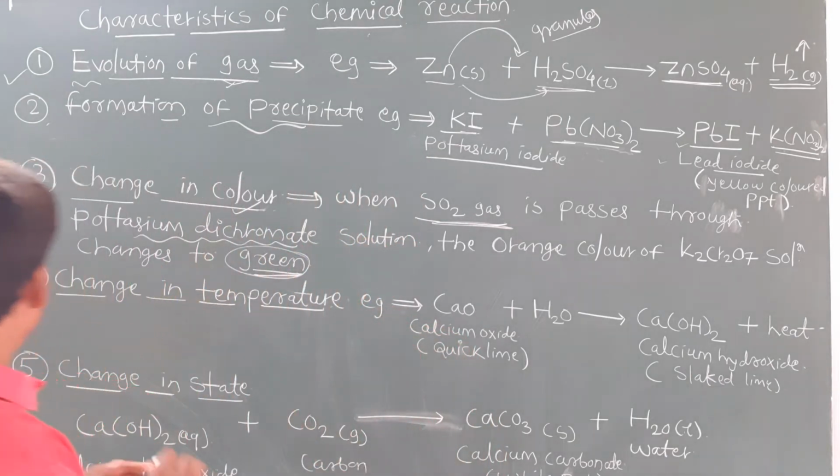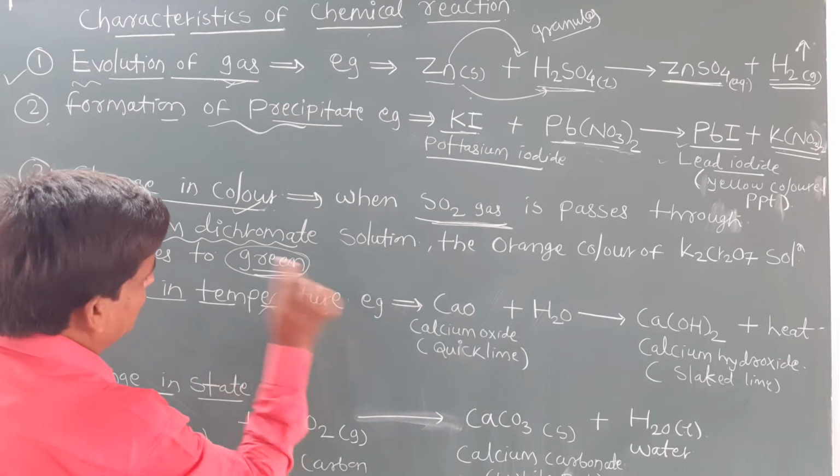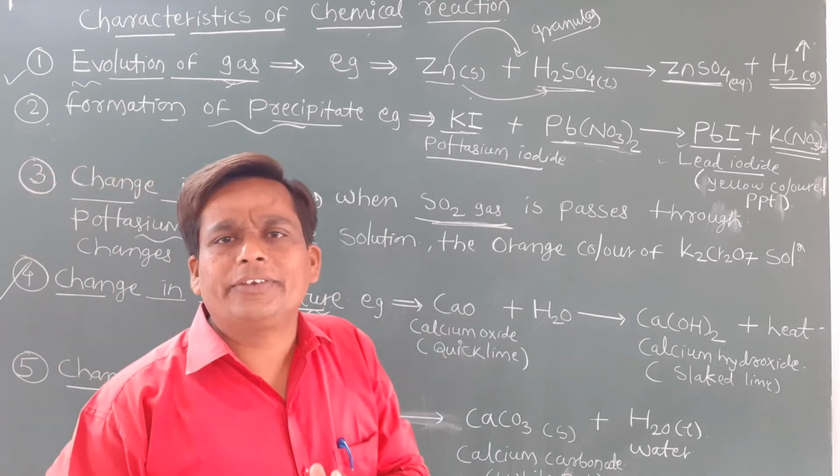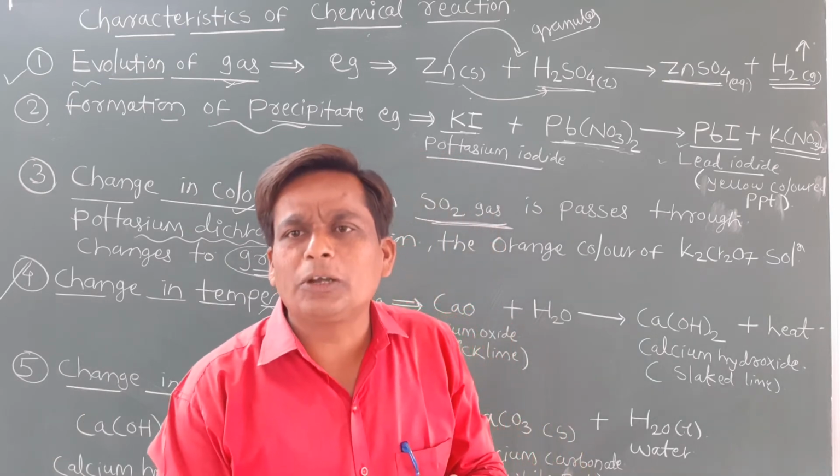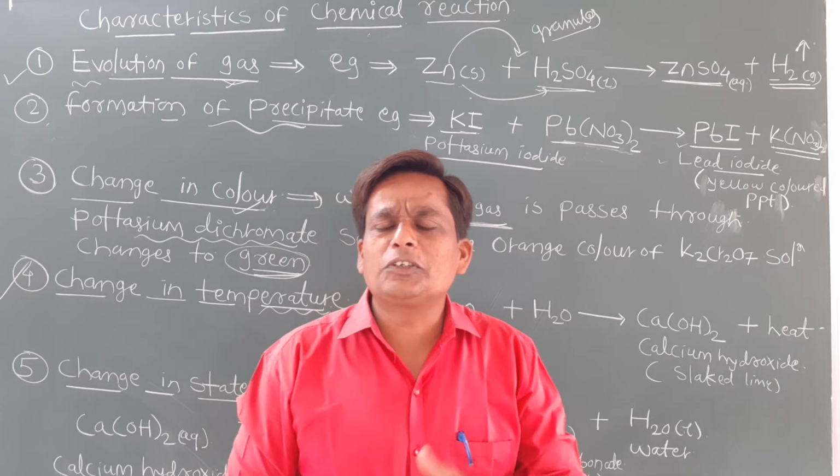Now clear, students? The fourth characteristic feature is a change in temperature. In many chemical reactions there is a change in temperature, meaning some reactions are exothermic and some are endothermic. So exothermic means what?